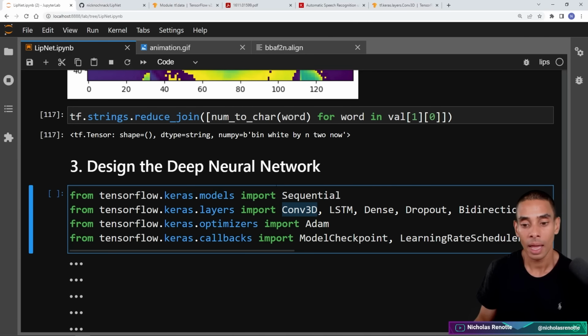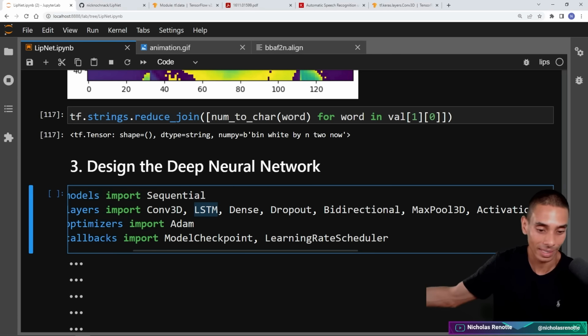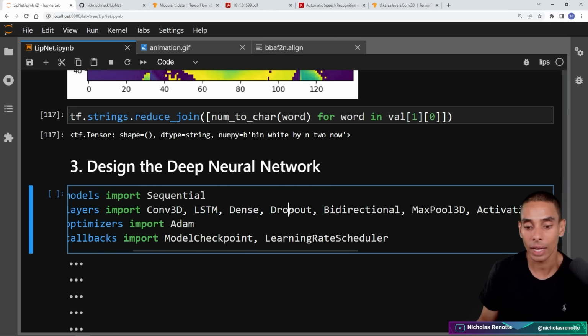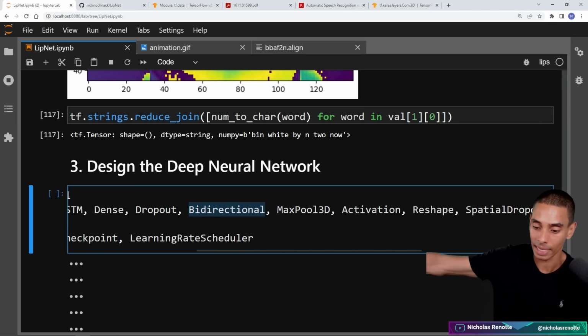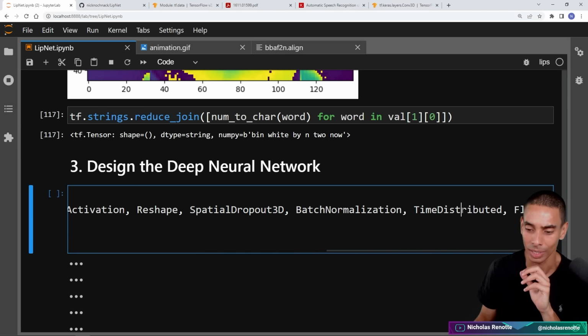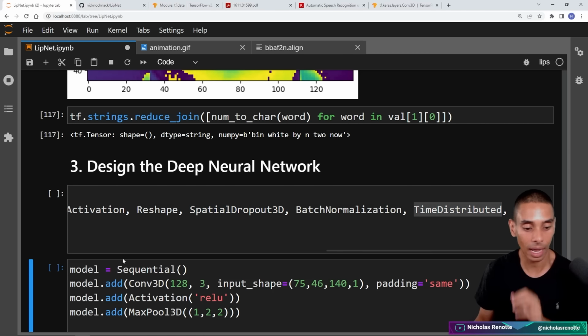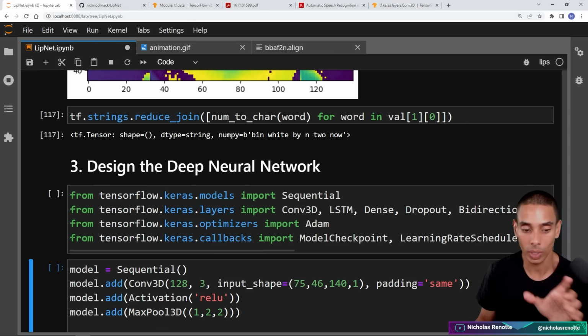We are then going to be using an LSTM. So this is going to give us our recurrent neural network. Eventually, I want to convert this over to a transformer neural network so that we're moving over to state of the art. We're using a Dense layer, Dropout layer, and a Bidirectional layer to be able to pass through our temporal component when we're using our LSTM. We are also using, I think we need to clean this up, MaxPool3D, Activation, Reshape, SpatialDropout, BatchNormalization, TimeDistributed, and Flatten. I think I don't actually use all of those. They might be leftovers from me prototyping this, but we'll take a look.